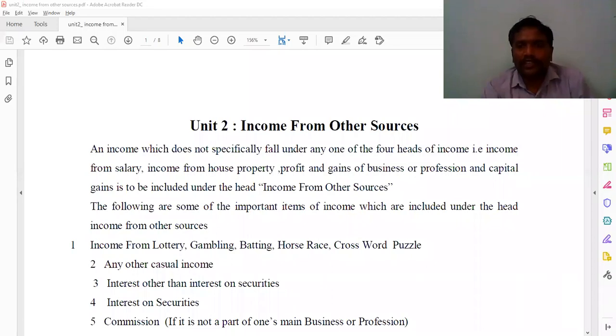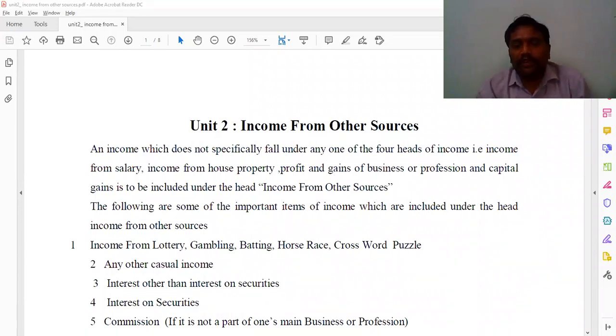Today we'll discuss income from other sources. And what is income from other sources? Any income which does not fall under any of the four heads. So we know the four heads: income from salary, income from house property, profits and gains from business and profession, and capital gain. If any income is not falling under these four heads, that will fall under income from other sources.